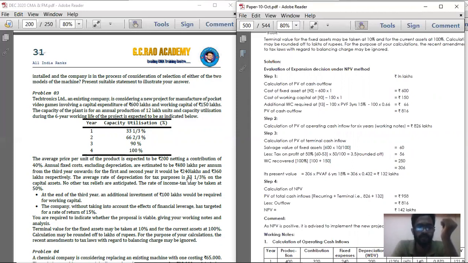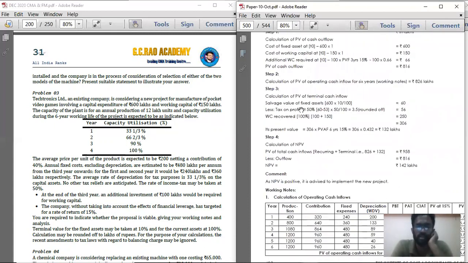Then again at the end of third year, how much am I spending? 100 lakhs. So 100 into the present value factor at the rate of 15% for third year. How much is it? For third year, 15% is 0.66. So 100 into 0.66, 66. All these are cash outflow. So the summation of all this is the present value of cash outflow. Next is the present value of terminal cash inflow. At the end of the year, how much are you getting as cash inflow? That is at the end of sixth year.